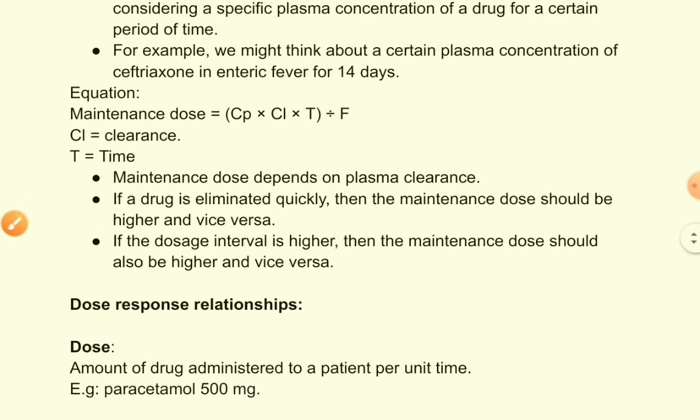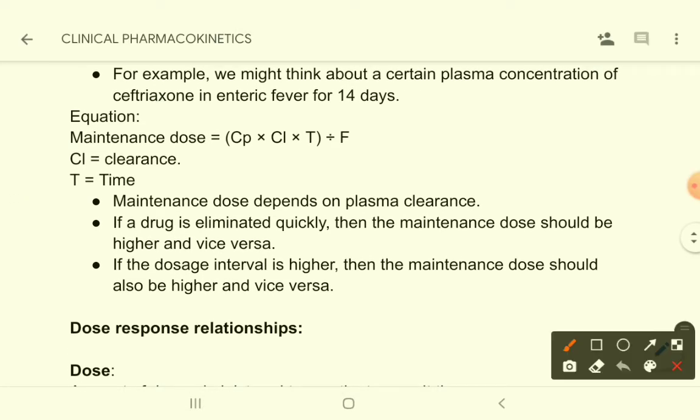Now the equation for maintenance dose. You can see what is the equation. The equation is Cp into Cl into T divided by F. Cl is clearance and T is time. So let's explain this thing a little bit more. Maintenance dose depends on plasma clearance. If a drug is eliminated quickly, then the maintenance dose should be higher, and if the dosage interval is higher, then the maintenance dose should also be higher, and vice versa. Okay.